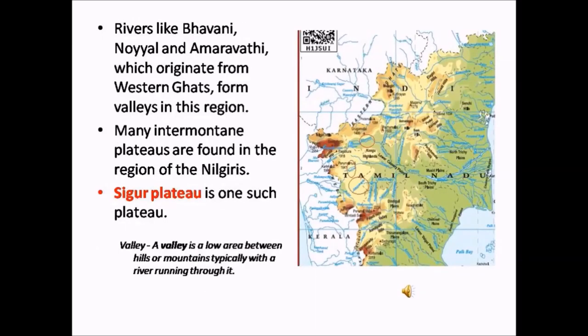Rivers like Bhavani, Noyal and Amaravati originate from the Western Ghats. As you can see in the map here, these three rivers are highlighted, that is circled. They originate from the Western Ghats and they form valleys in this region. A valley is a low area between hills and mountains, typically with a river running through it.